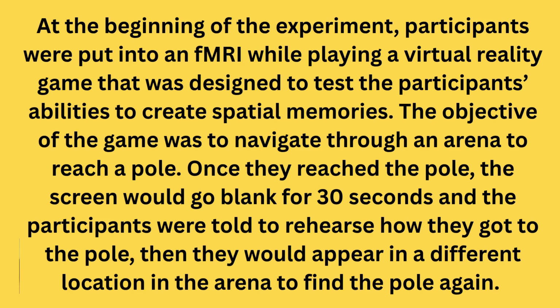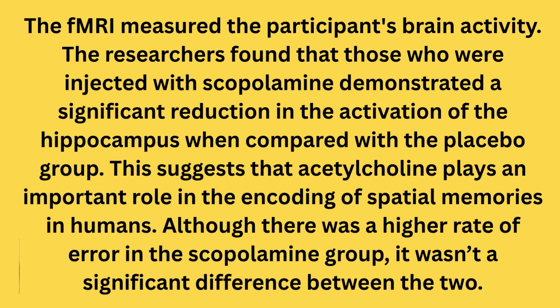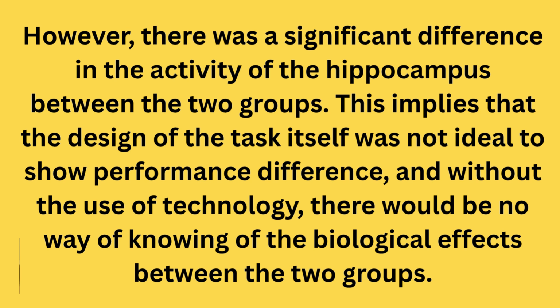The fMRI measured the participants' brain activity. The researchers found that those who were injected with scopolamine demonstrated a significant reduction in the activation of the hippocampus when compared with the placebo group. This suggests that acetylcholine plays an important role in the encoding of spatial memories in humans. Although there was a higher rate of error in the scopolamine group, it wasn't a significant difference between the two. However, there was a significant difference in the activity of the hippocampus between the two groups. This implies that the design of the task itself was not ideal to show performance difference. And without the use of technology, there would be no way of knowing of the biological effects between the two groups.